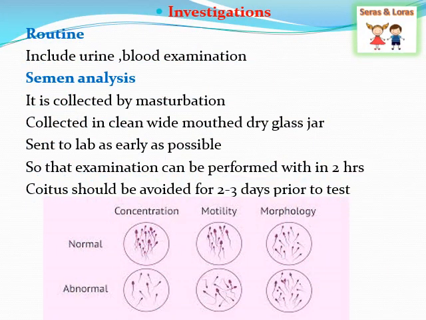In this slide, we are seeing the investigations that are done on a routine basis. First one is routine examination. Under that, the urine as well as the blood examination is performed. And the second one, and the most important, is the semen analysis.